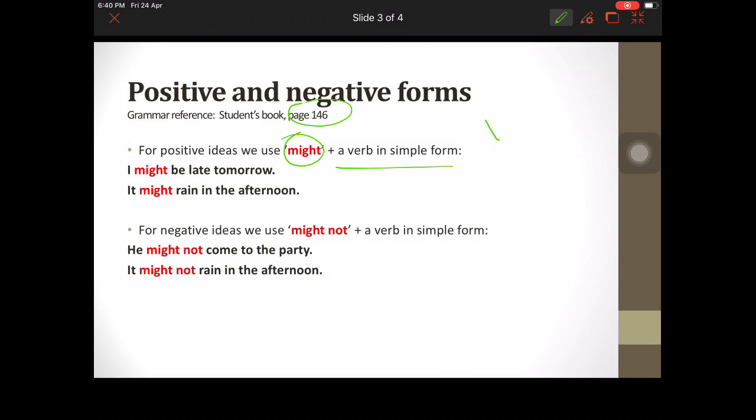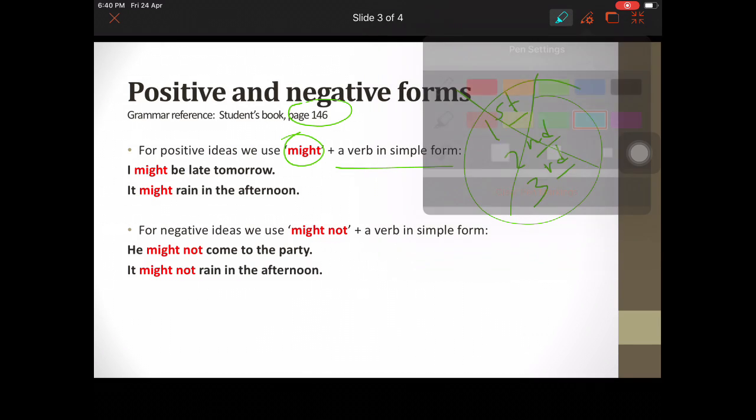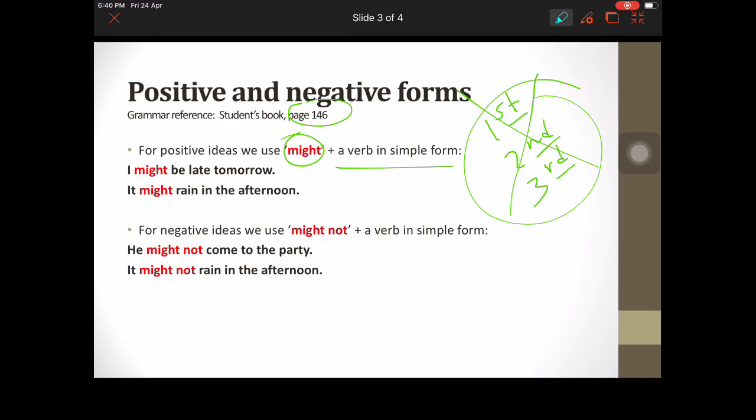It doesn't matter if it is first person, second person, or third person. This rule doesn't apply, okay? They are the same. Take a look at the following ideas. I might be late tomorrow. Maybe you stayed away.